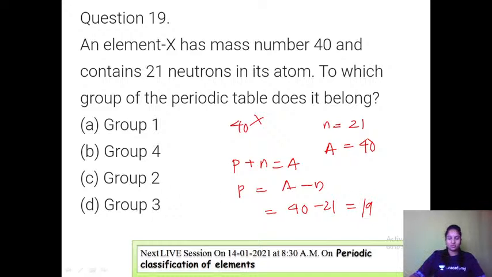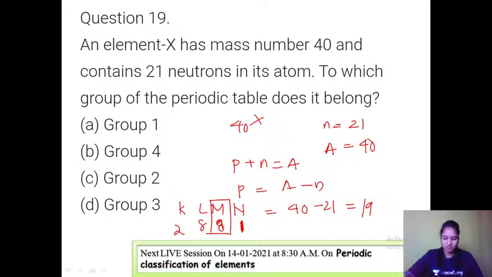So let us write its electronic configuration: K, L, M, N is 2, 8, 8, 1. Since 19 electrons, the last shell, the N shell, has 1 electron. If the last orbital has 1 electron, then definitely it belongs to the first group.